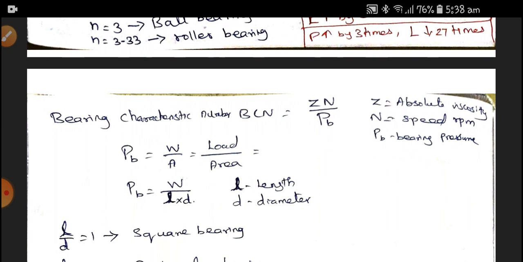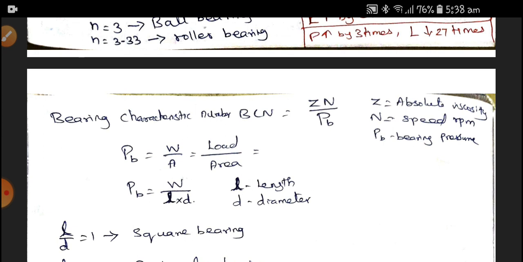Next is an important concept, bearing characteristic number. As I said earlier, BCN is equal to ZN by P. The load life relation as well as bearing characteristic number is very important for designing any kind of bearing. Here Z is the absolute viscosity, N is the speed, P is the bearing pressure.